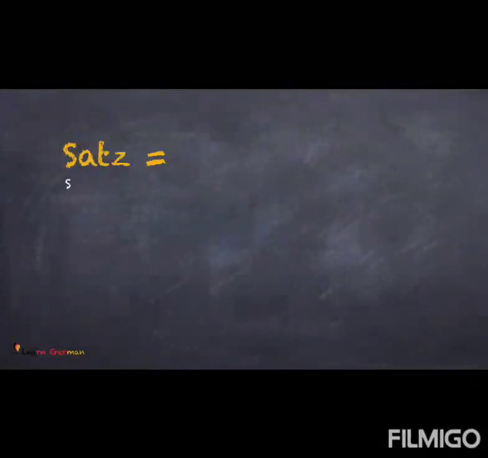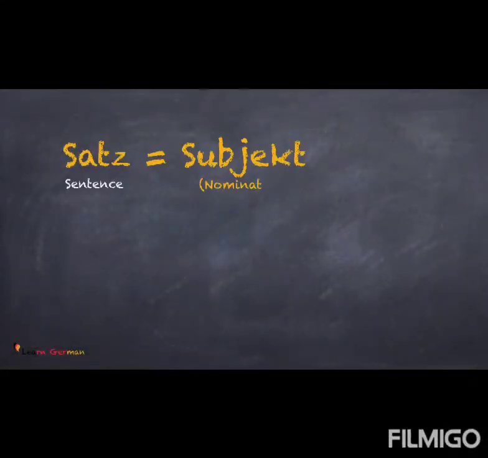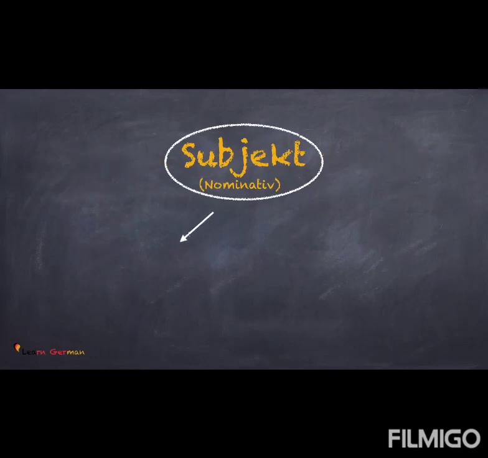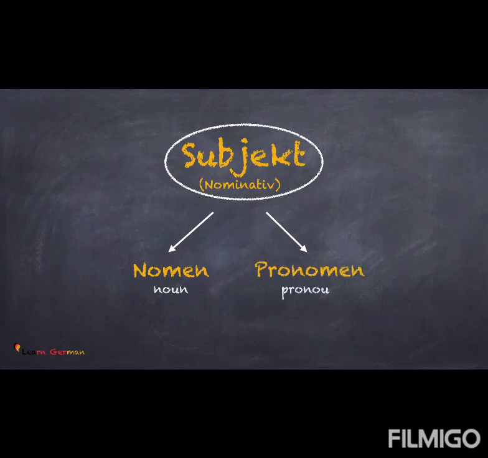So to understand this better, a sentence, Satz, is made up of Subjekt plus Verb. My subject is always nominative and the verb depends on this subject. The subject can either be a nomen or a pronomen, which can either be singular or plural. In lesson 11, we already did pronouns. Now let's move on to the noun.